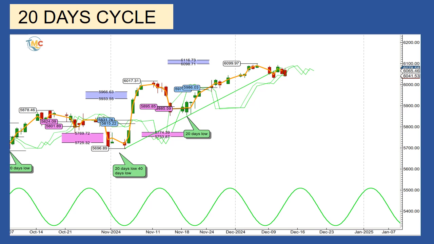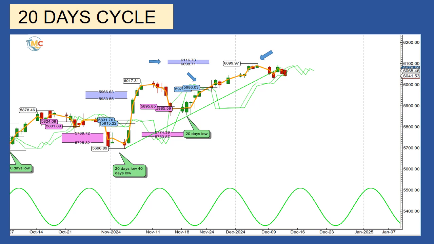On December 6th, the S&P 500 made a new all-time high at 6,099, meeting perfectly its target zone, which was between 6,116 and 6,098. This target was triggered on November 26th when the S&P 500 crossed above its cycle lines at 5,977 and 5,986, providing an upside target zone between 6,098 and 6,116. Respectively 121 and 130 points, or between 2.02 and 2.17% of potential profits.